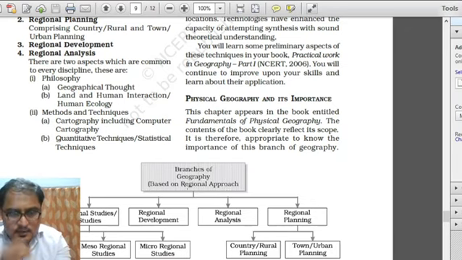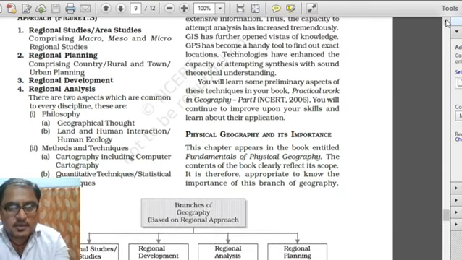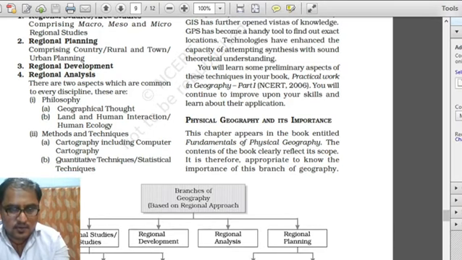First is regional studies, or area studies, which means instead of the entire earth we will divide the earth into different regions, area wise. So regional studies and area studies comprise macro, meso and micro regional studies. Macro is larger than the meso, and the smallest region is divided into micro regional area, and we will look into these things